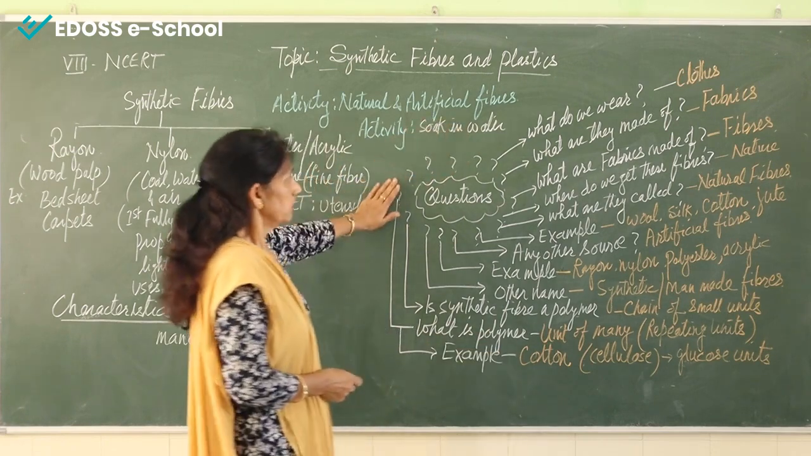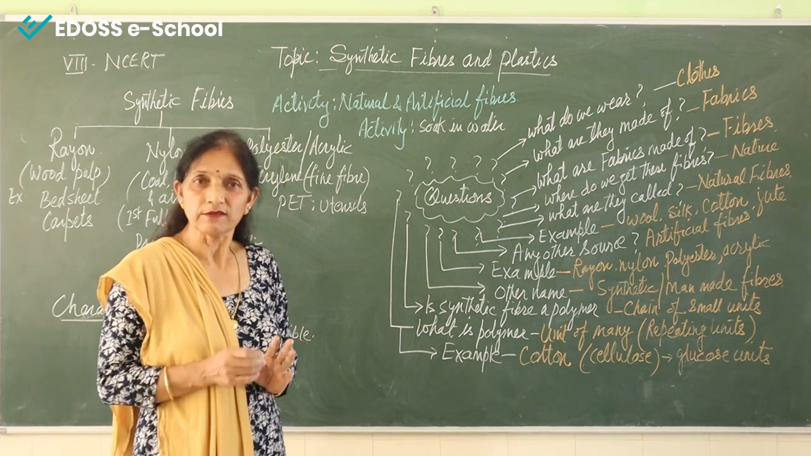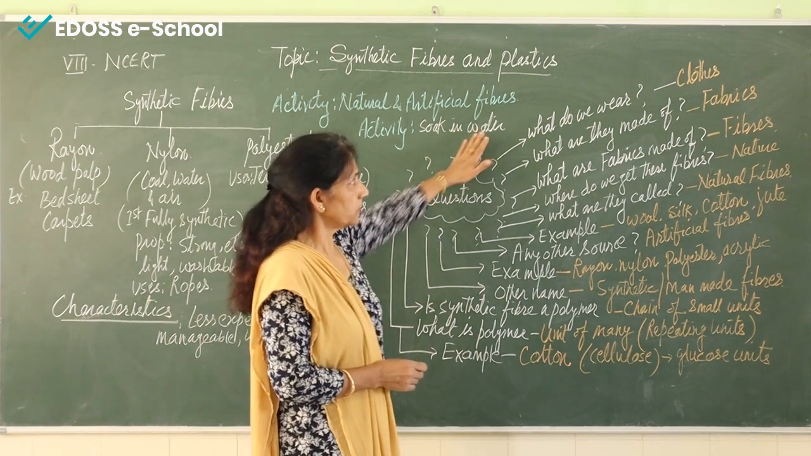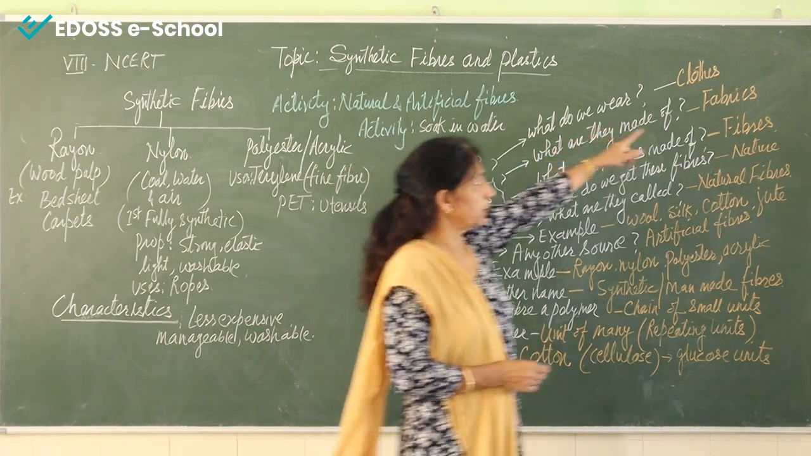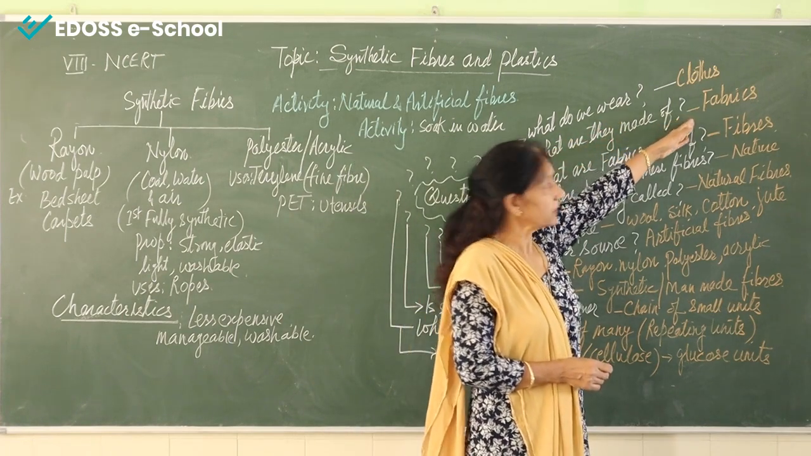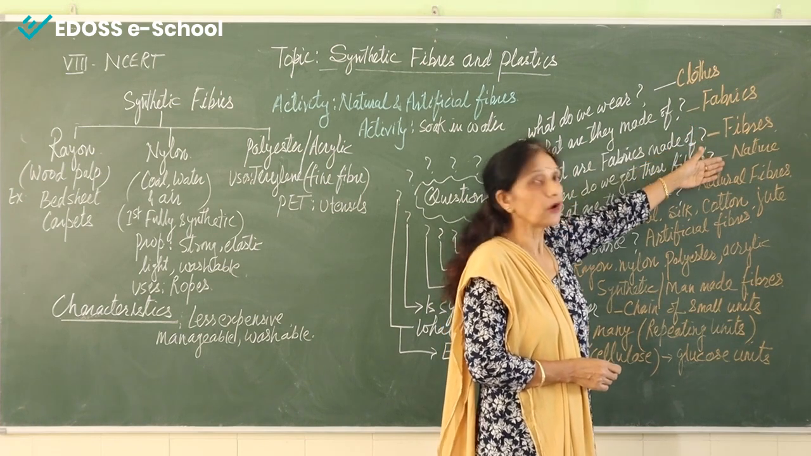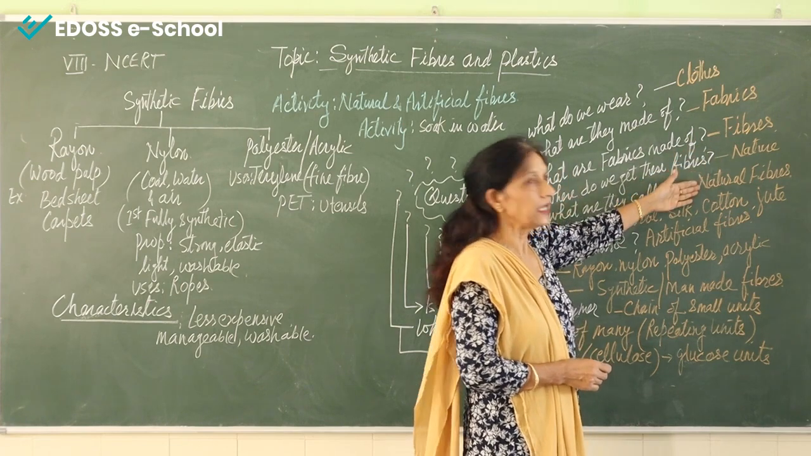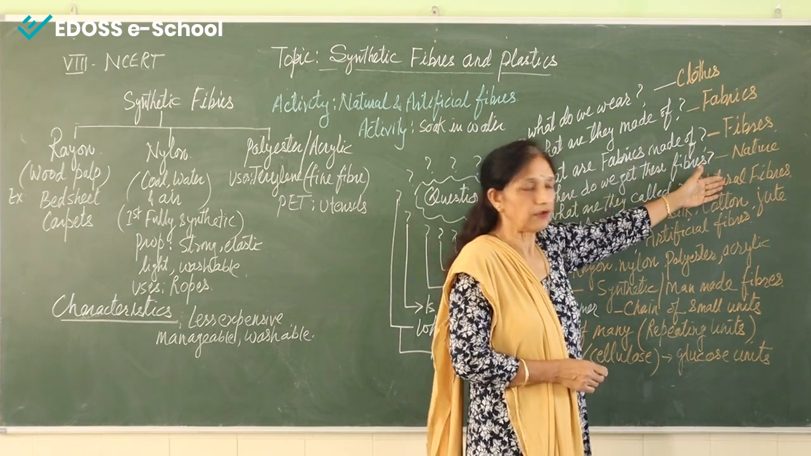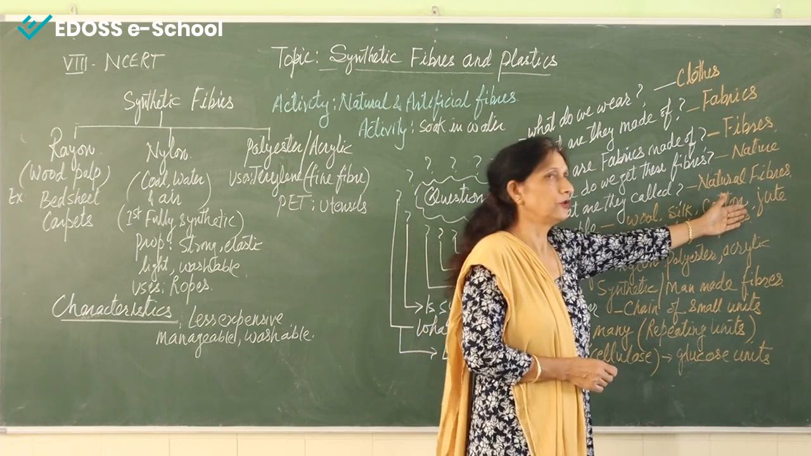So now the questions that were arising in your mind have been satisfied. Now you can see that we are wearing clothes. Clothes are made up of fabrics. Fabrics are made up of fibers, and these fibers we are getting from nature, from plants or from animals. So they are known as natural fibers, just like wool, silk, cotton and jute.